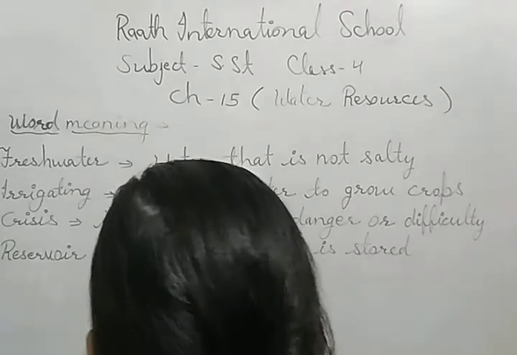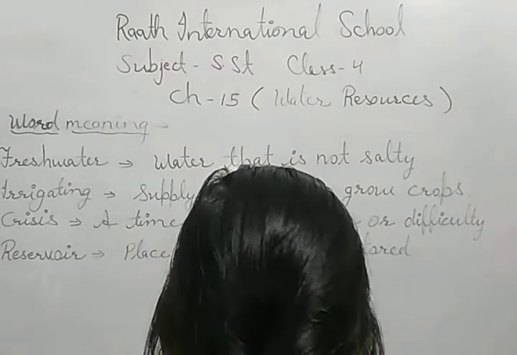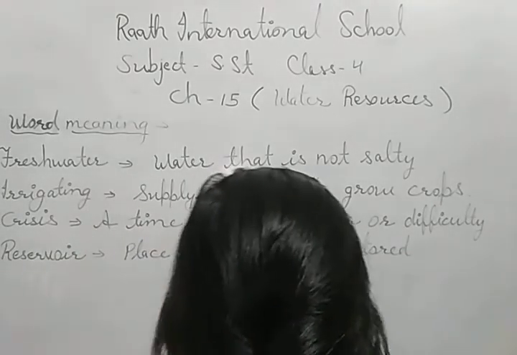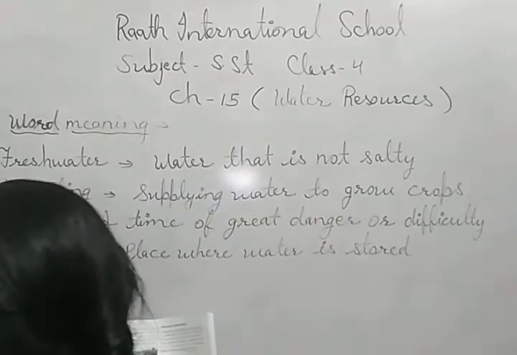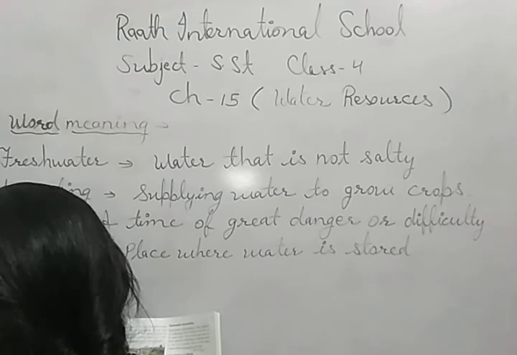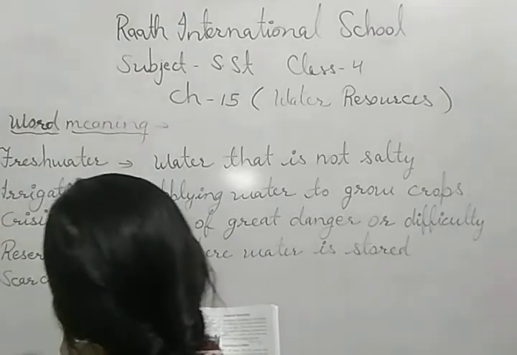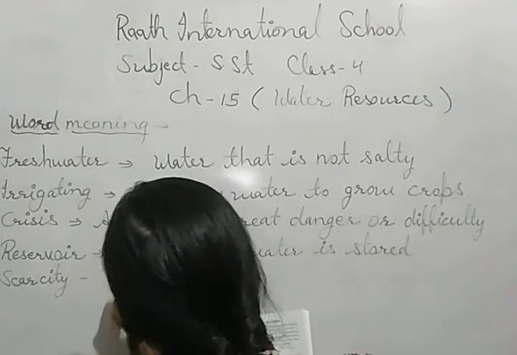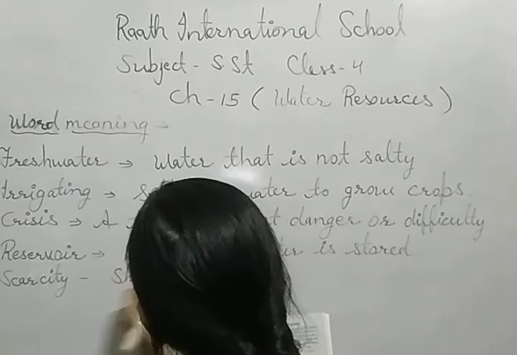And the next one is scarcity. Scarcity means shortage. Shortage of something is known as scarcity.